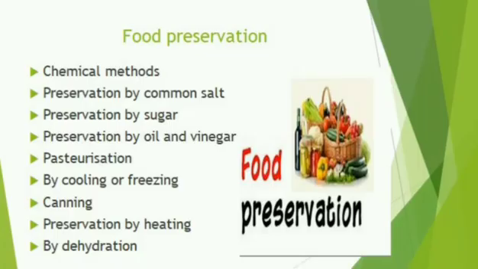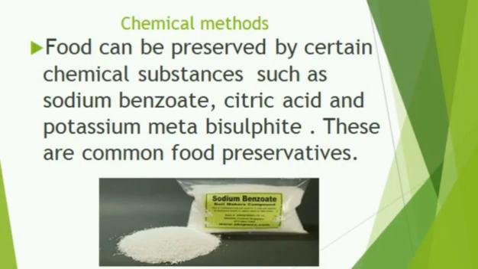The most common methods used for food preservation. The first one, chemical method. Food can be preserved by using certain chemical substances which can prevent the growth of microbes. Such chemical substances are called food preservatives. Most chemical preservatives remove oxygen from the food items. This helps in preventing microbial growth.